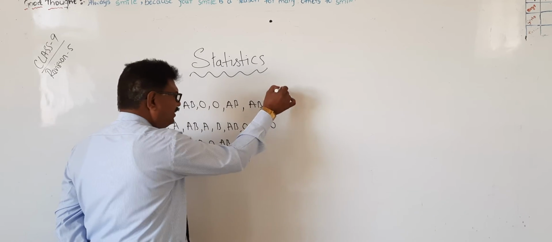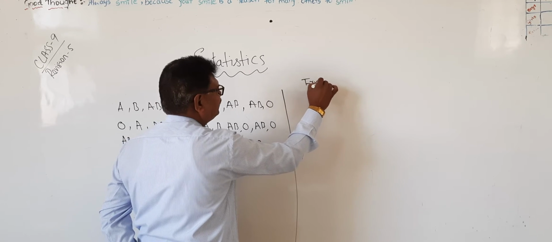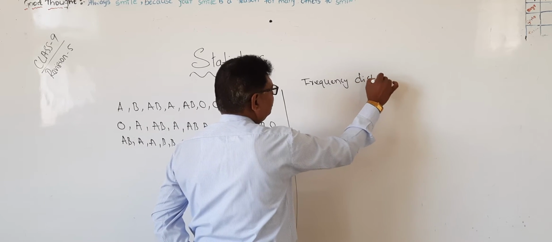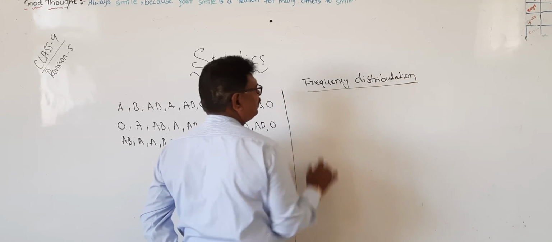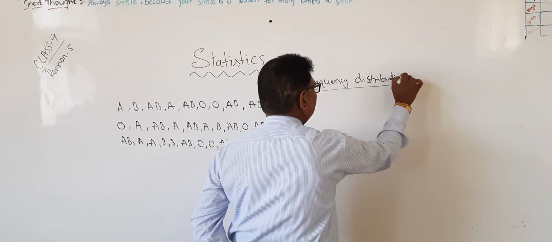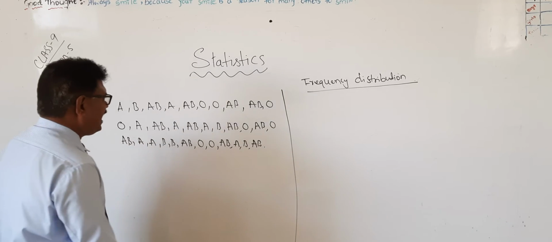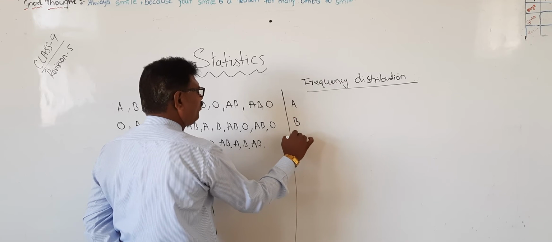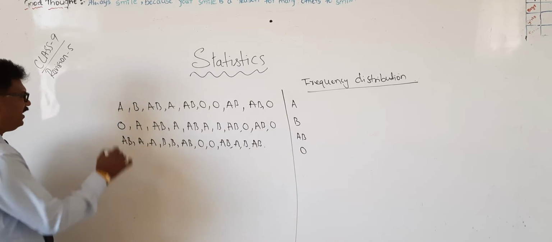This we have to do, first using tally marks. This is also known as frequency distribution. Very, very simple. Now we will write A group, B group, AB group and O group. Okay? First we will take A.